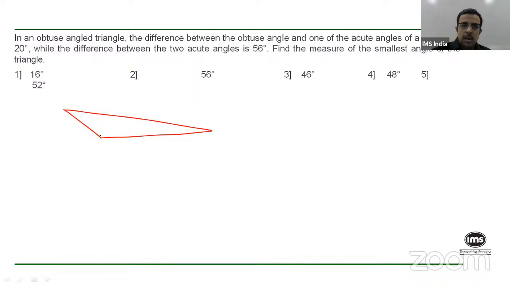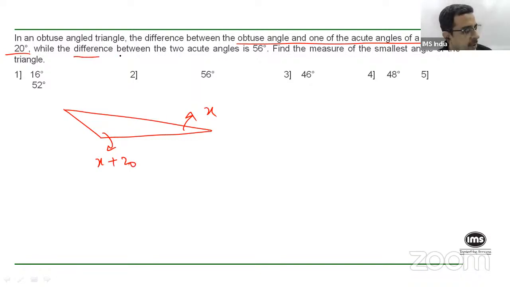Okay, this is your obtuse angle triangle, a rough diagram. You are told that the difference between the obtuse angle and one of the acute angles is 20 degrees. Clearly, the obtuse angle has to be bigger than the acute angle. So if that acute angle is, let's say, x, then the obtuse angle will be x plus 20, correct? You are also told that the difference between the two acute angles themselves is 56.